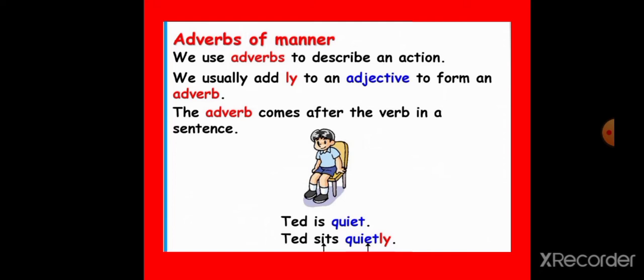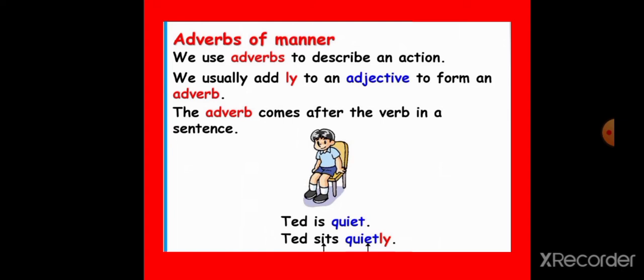The words like neatly, quietly, badly, fast, well, hard, softly, they tell us how something is done. They are called adverbs of manner. See the example. Ted sits quietly.